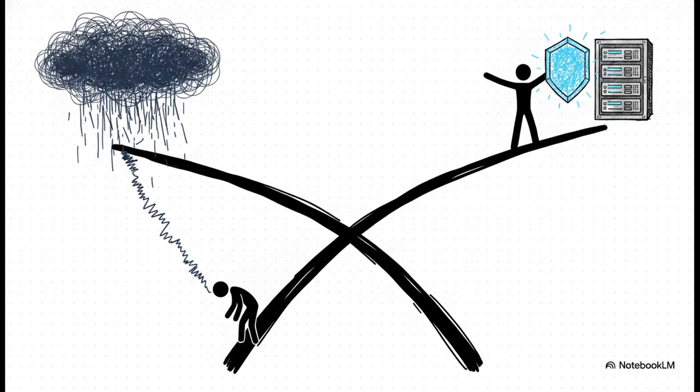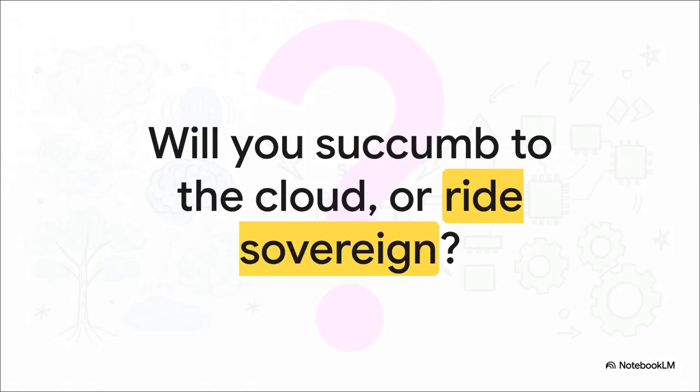On the other hand, you have true digital sovereignty, where you secure your own local deterministic hardware, rely on absolute forensic truth, and guarantee that your true human authorship isn't just tossed into a digital wood chipper. The tools for absolute, locally verifiable truth now exist in the metal itself. So the ultimate question is, who will you allow to control the physics of your digital reality as we step into tomorrow? Will you succumb to the cloud enclosure, or will you step up and ride as the sovereign pilot of your own machine? Think about that.